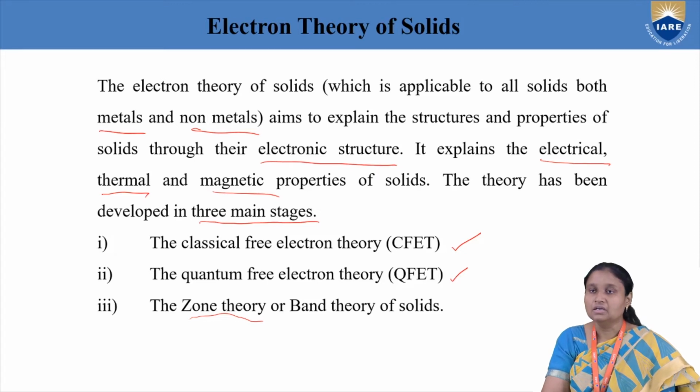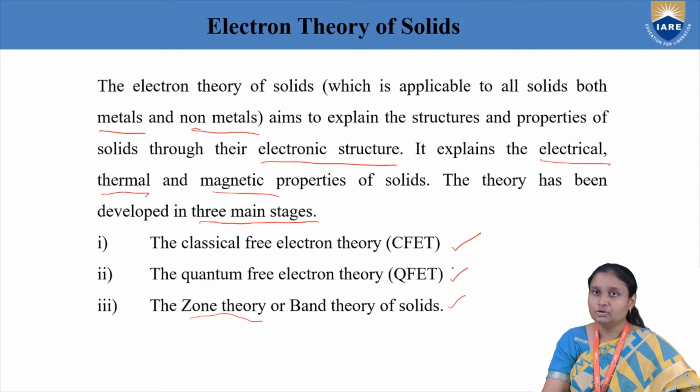That explanation was not given by classical free electron theory or quantum free electron theory. So slowly we will discuss these three stages, and then how the band theory concept came.